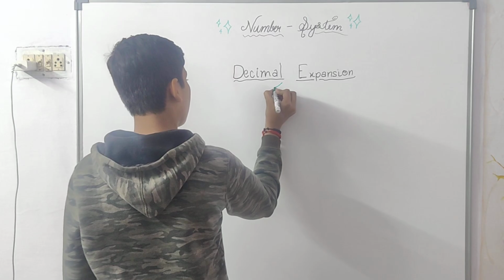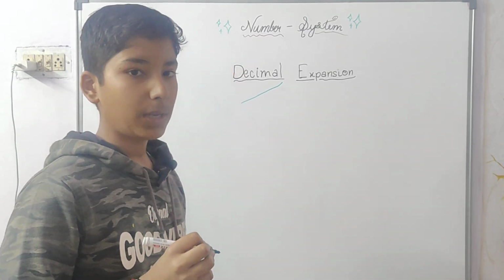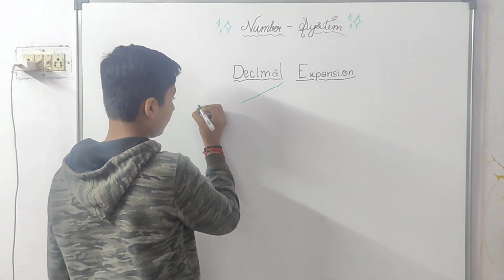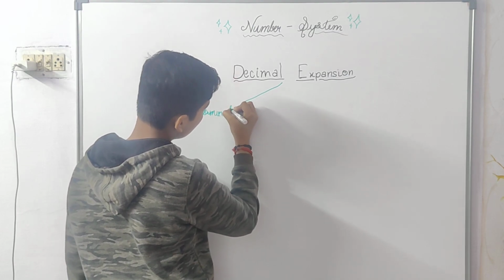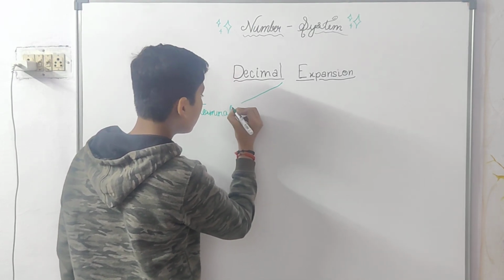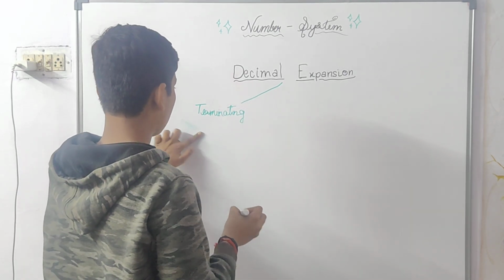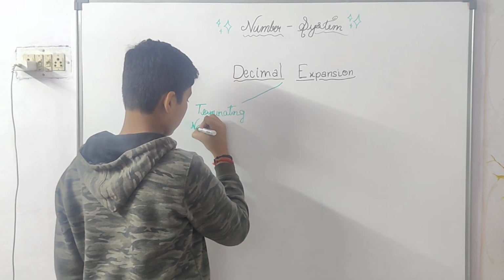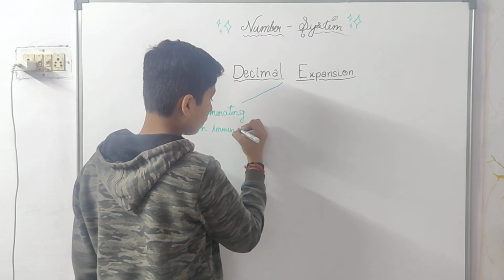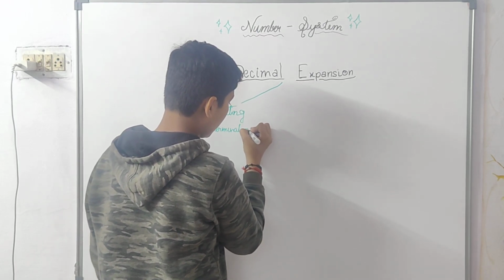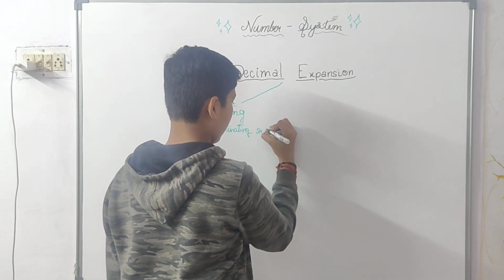The decimal expansion of a rational number is either terminating or non-terminating but repeating.